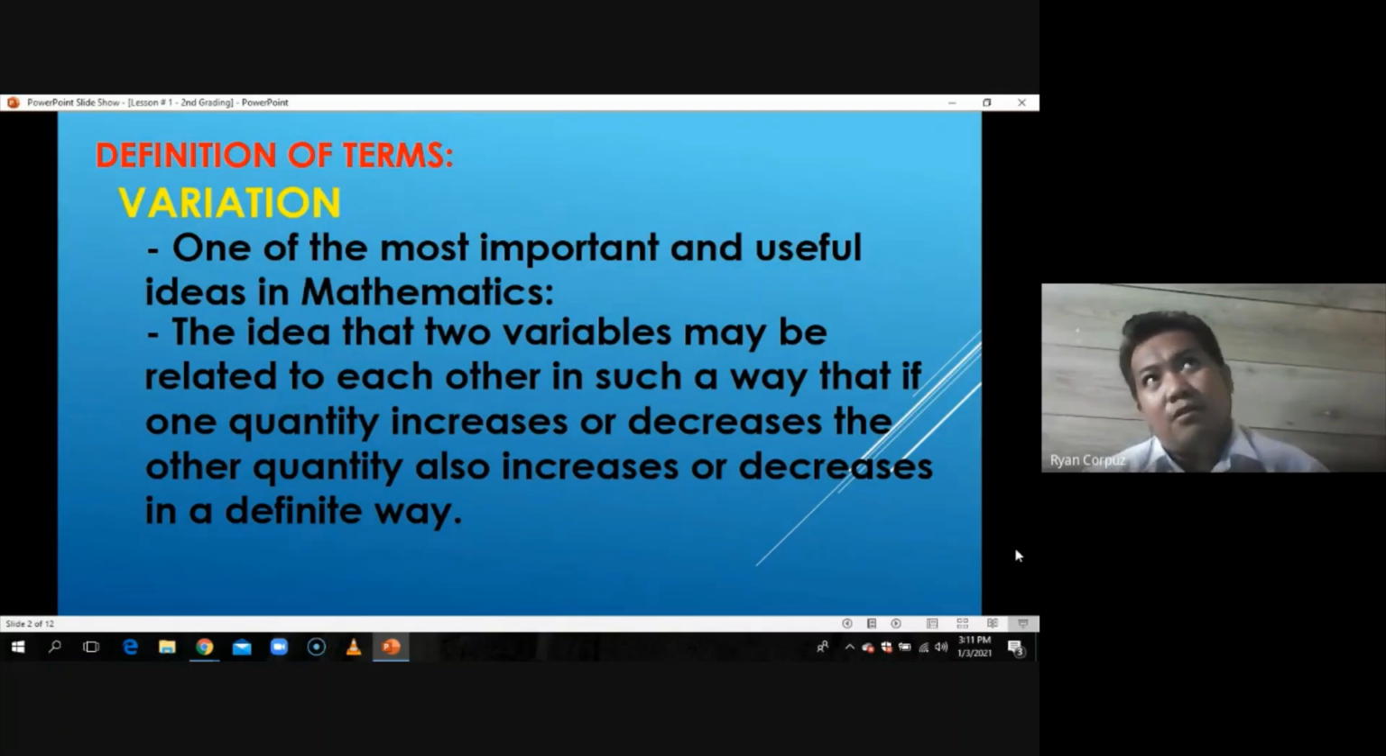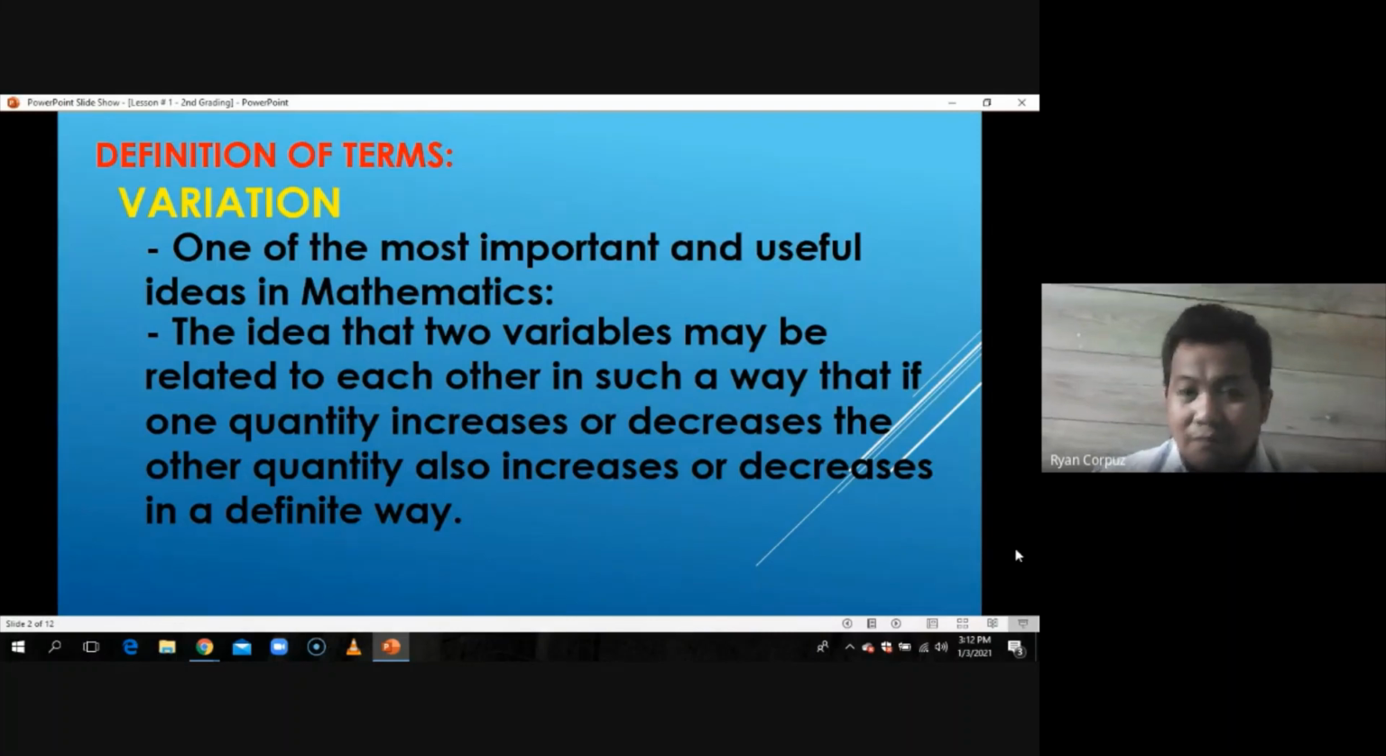Pwedeng sabihin natin yung law of supply and demand, di ba? Pag maraming supply, konti yung demand. Pag konti yung supply, marami naman yung demand. Yun yung isang way in real life na nagagamit natin yung variation.